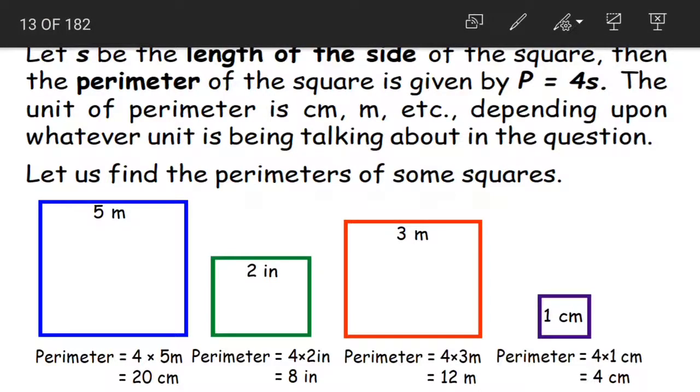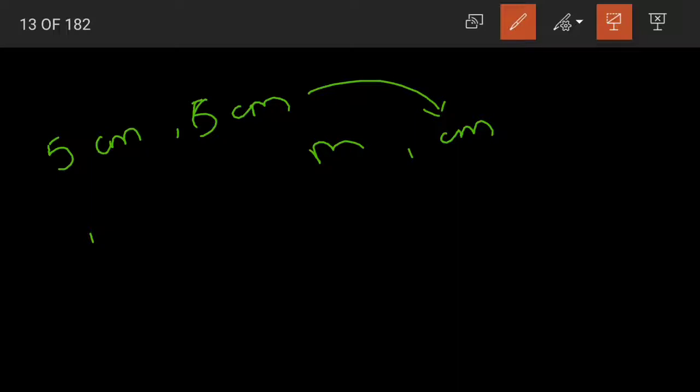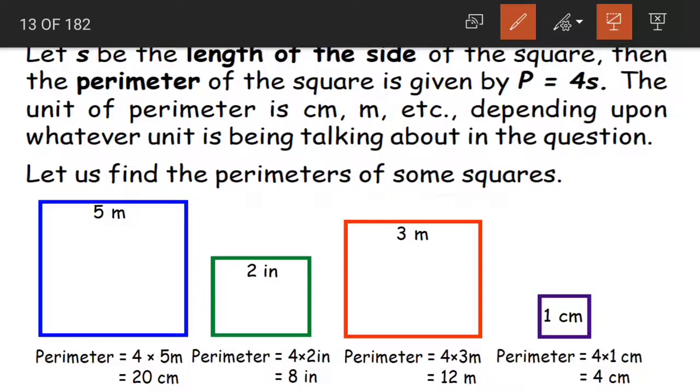Here the unit is nothing but the unit of measurement. Should we write meters or centimeters for this perimeter? It all depends on the question, children. Suppose in the question the sides are given in centimeters, then the perimeter will be written in centimeters. Suppose the length of the sides is given in meters, then the perimeter will be written in meters. Is this clear? Yes. Now let us look at the given examples.